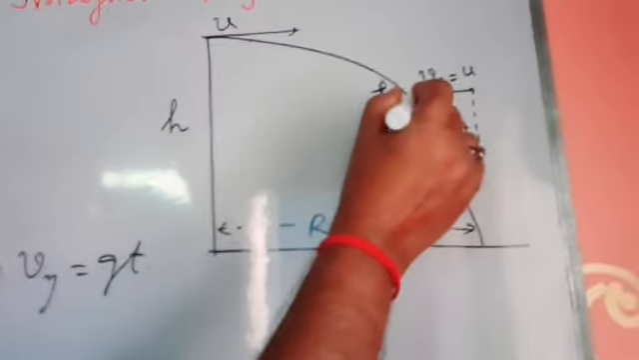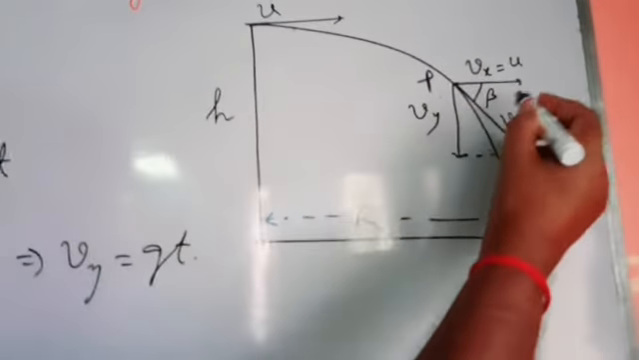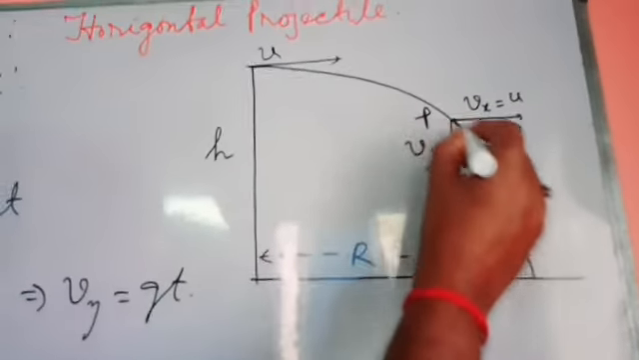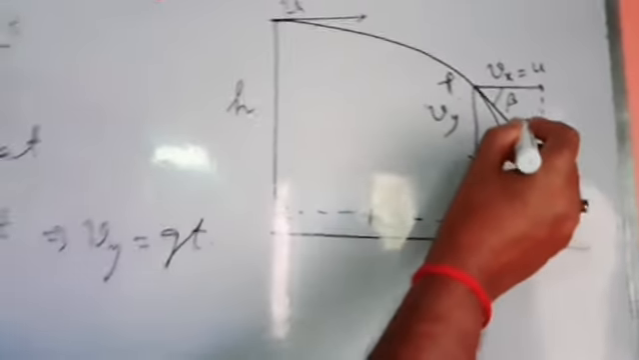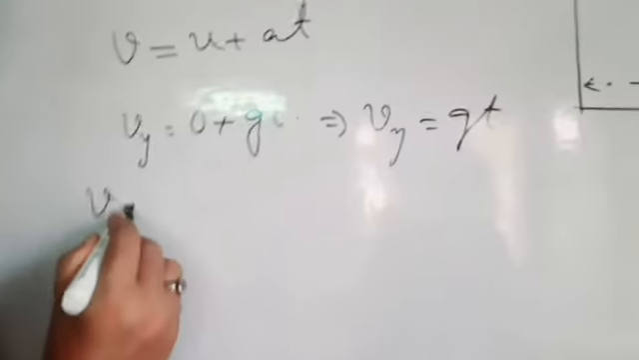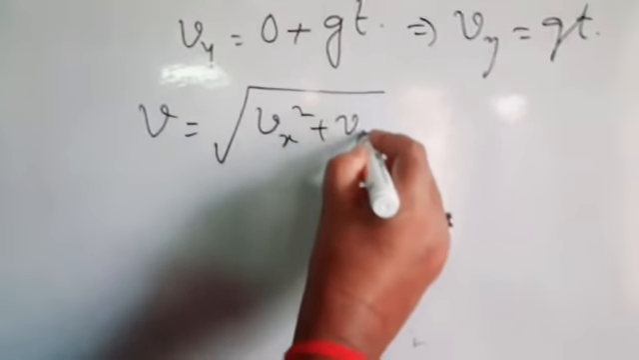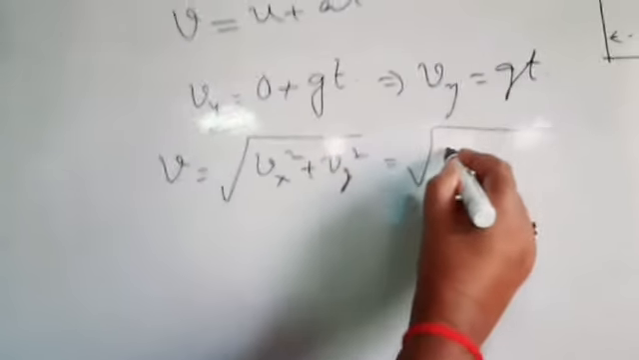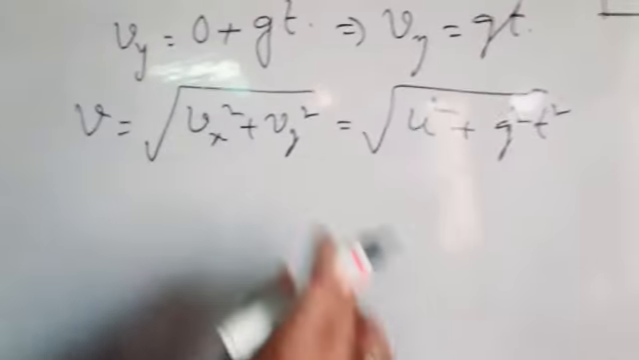So now you take this one, Vx equal to u, Vy equal to gt. So you have to calculate the resultant velocity. So resultant velocity, how to calculate? We have to complete the rectangle, and this diagonal gives the resultant velocity v. So v equal to square root of Vx square plus Vy square. So that is u square plus g square t square. So this is the resultant velocity.